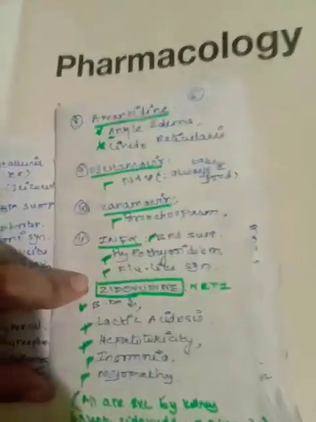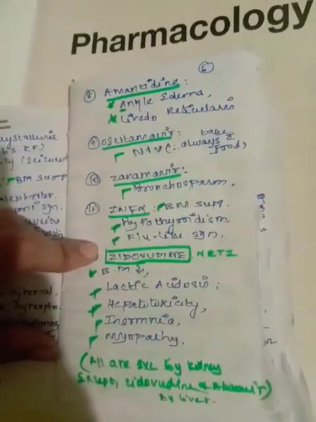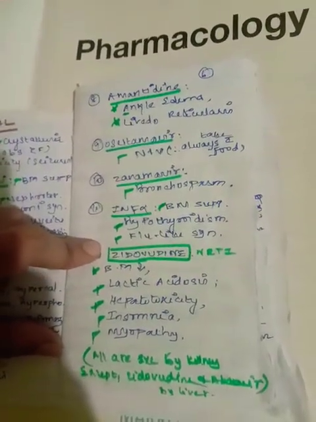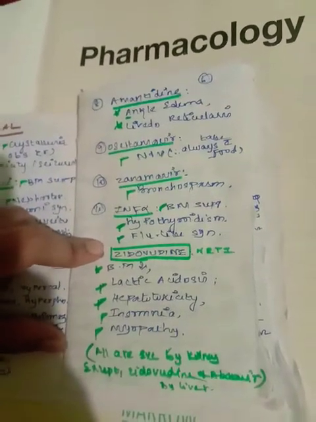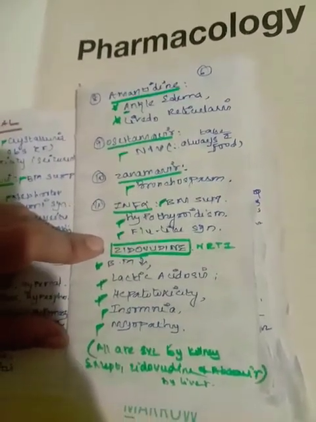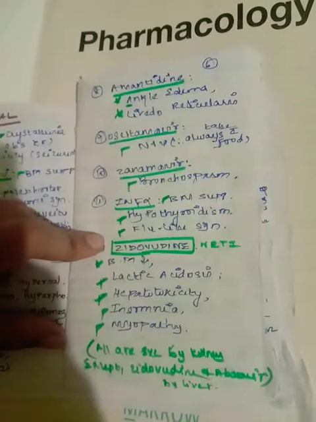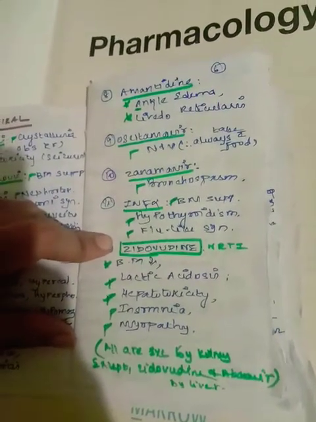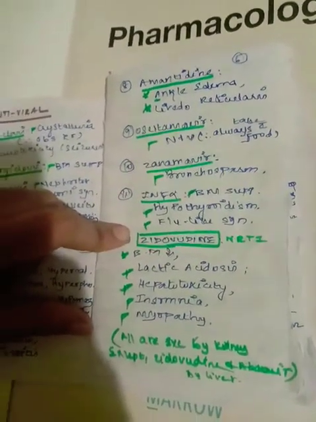So coming back to zidovudine, this is a nucleoside reverse transcriptase inhibitor that is metabolized by the liver. So it has hepatotoxicity, myopathy, insomnia, lactic acidosis, and bone marrow suppression. Hepatotoxicity, myopathy, lactic acidosis, additionally insomnia and bone marrow suppression. Right. The second drug we are moving into is tenofovir.